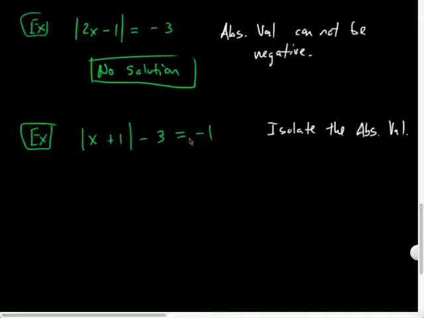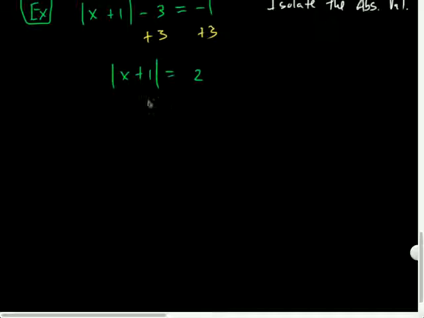So Maddie's right. The first thing we'll do is add 3 to both sides and get the absolute value by itself. Abs value of x plus 1 equals negative 1 plus 3. Sorry if my 1s end up looking like absolute value bars themselves. There are different numbers, different signs, so I take the difference. 3 minus 1 is 2. And who's more influential? The positive 3. So nice. And hey, an absolute value can equal a positive. So now that the absolute value is completely by itself, break it up.